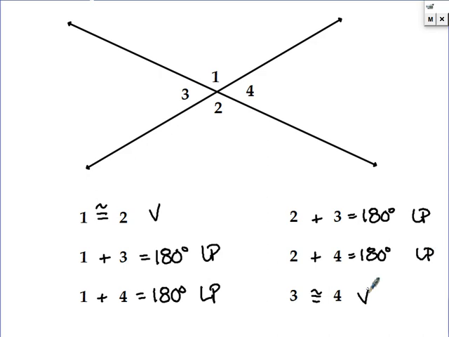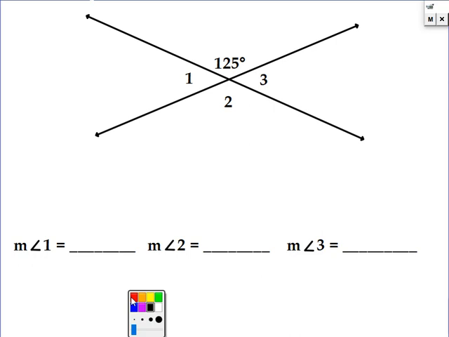So if I know this is 125, I know this also has to be 125 degrees. Now, to find these, I'm going to subtract from 180 because these equal 180, or these two equal 180, or these two equal 180. All four of those linear pairs add up to 180.